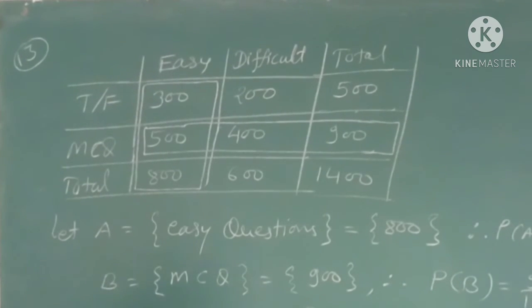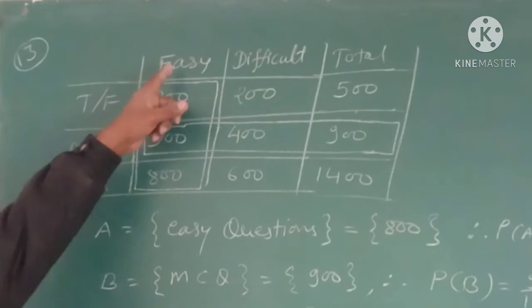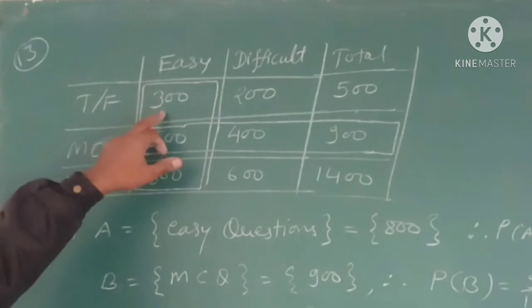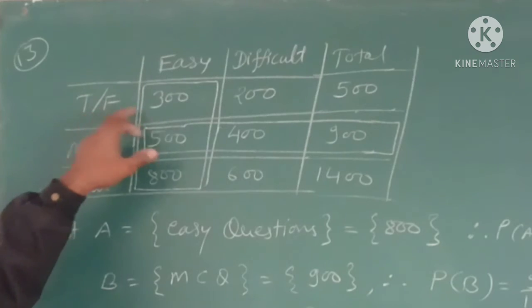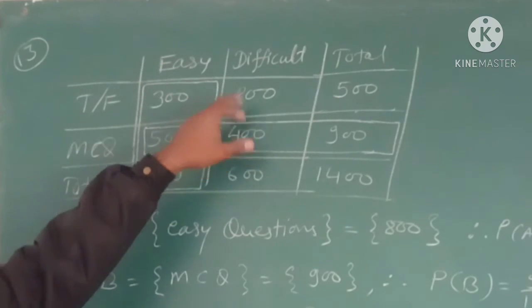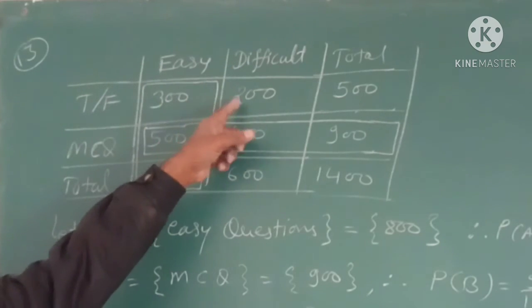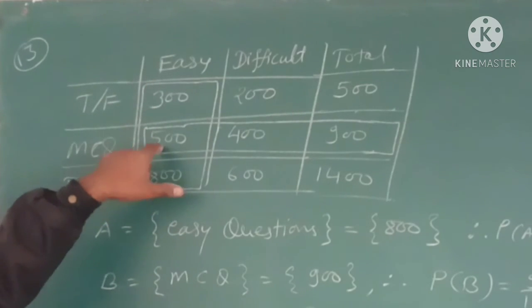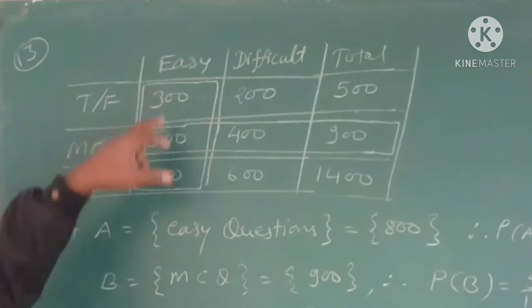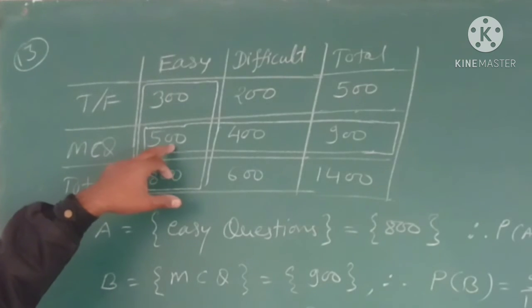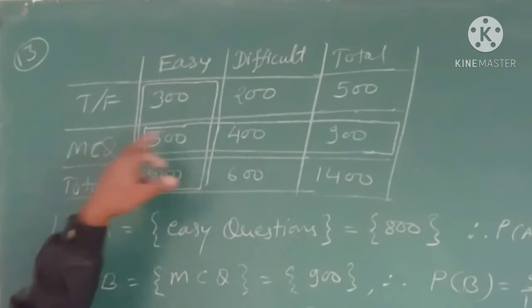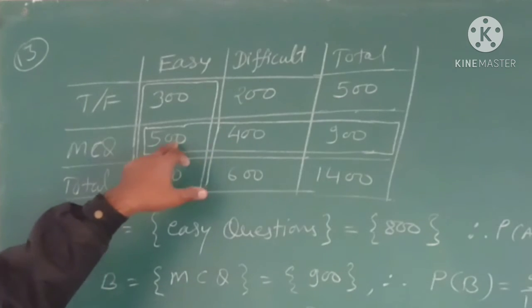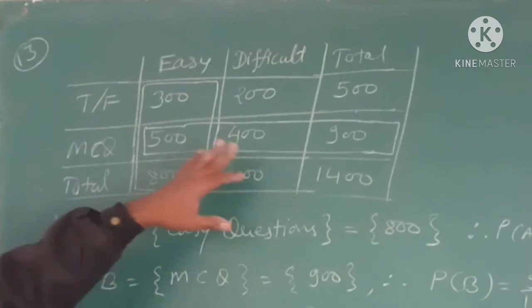So see here, there are total 300 easy true-false questions and 200 difficult true-false questions, so total 500 questions. MCQ questions easy, there are total 500, and difficult MCQ questions are only 400, so total 900.